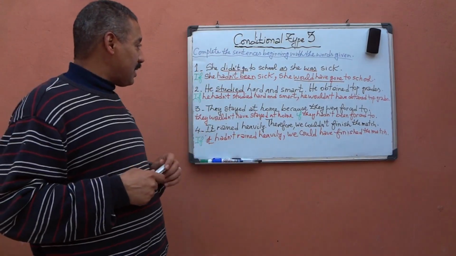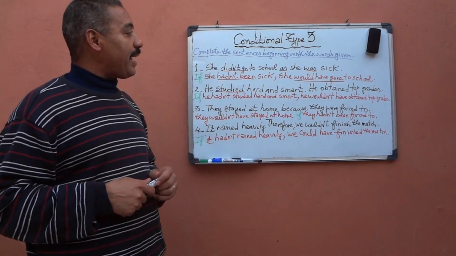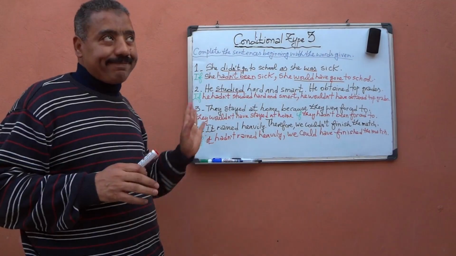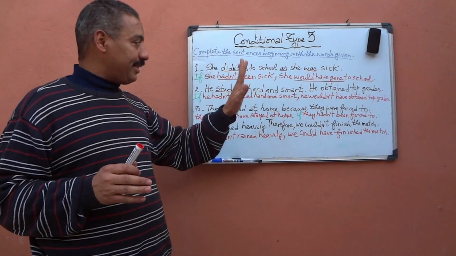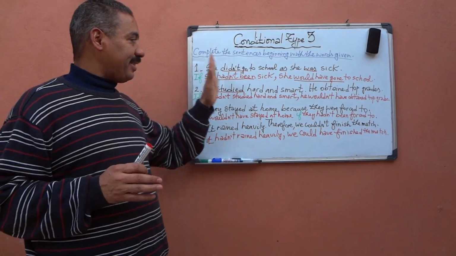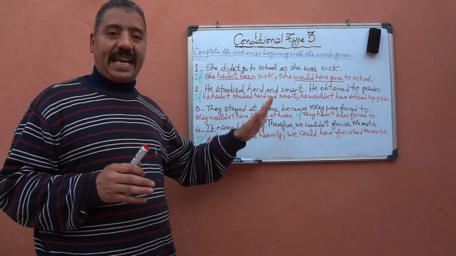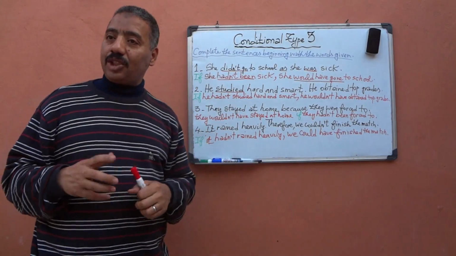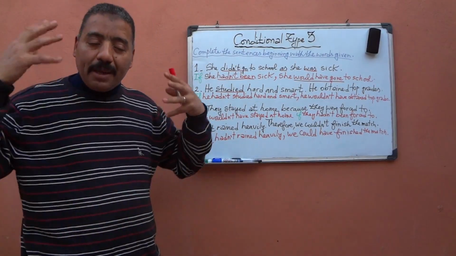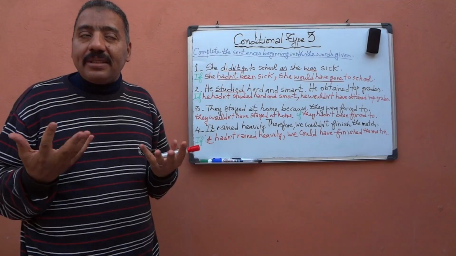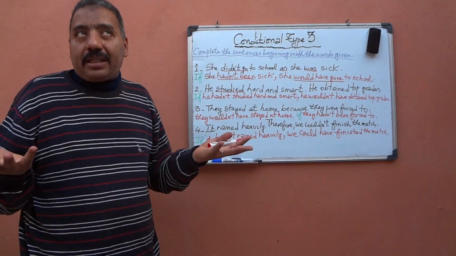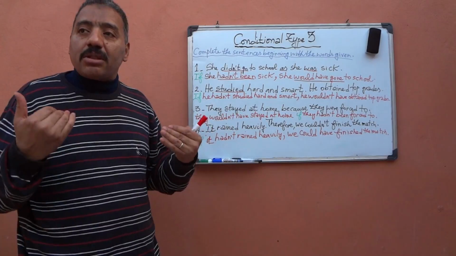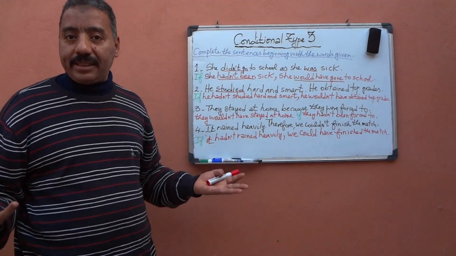For example, she didn't go to school as she was sick. This is finished. This is what happened. She didn't go to school, she was sick, right? Now we say, if she hadn't been sick, she would have gone to school. We try to imagine what would have happened if she hadn't been sick. She would have gone to school, but she was sick, and therefore she didn't go to school.